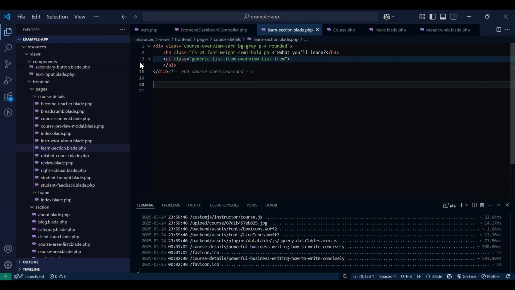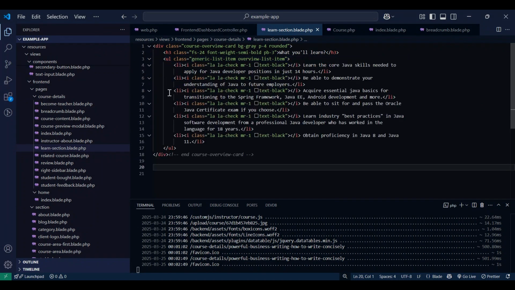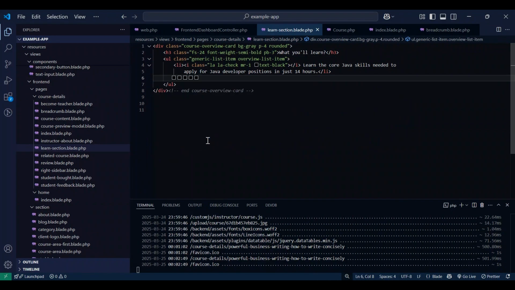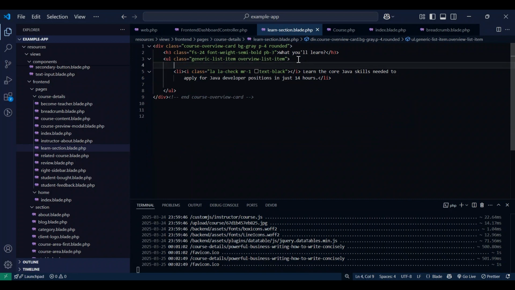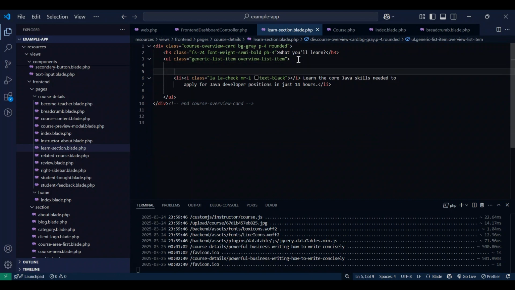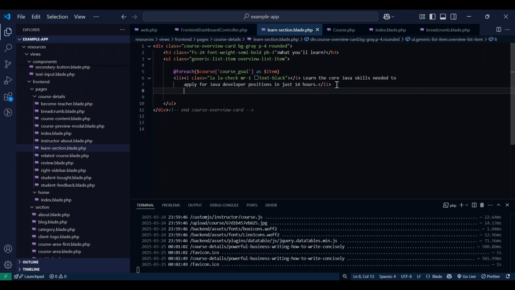And here is what you will learn, and this is our UL, so all of these li as usual are removed, and I manage a for loop: this is our course, and this array will be course goal, and it will be the item. Okay, done.